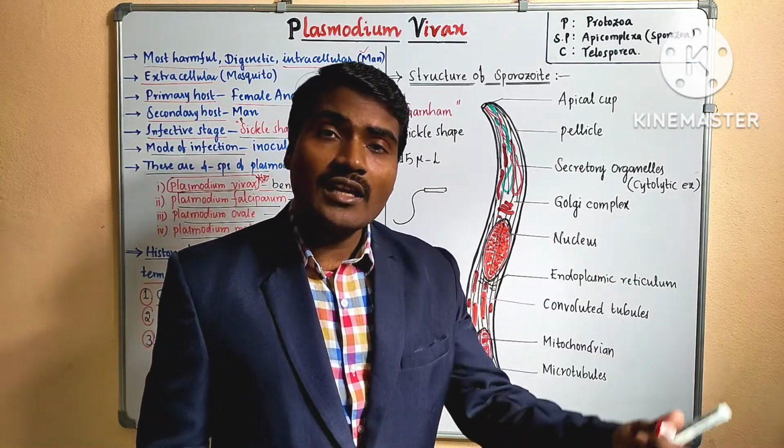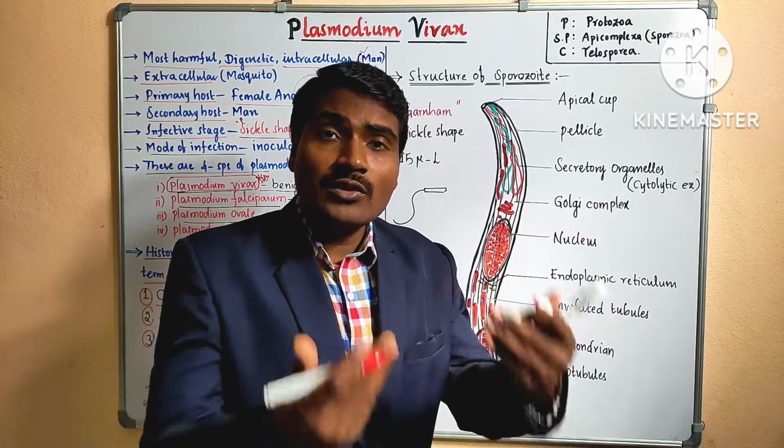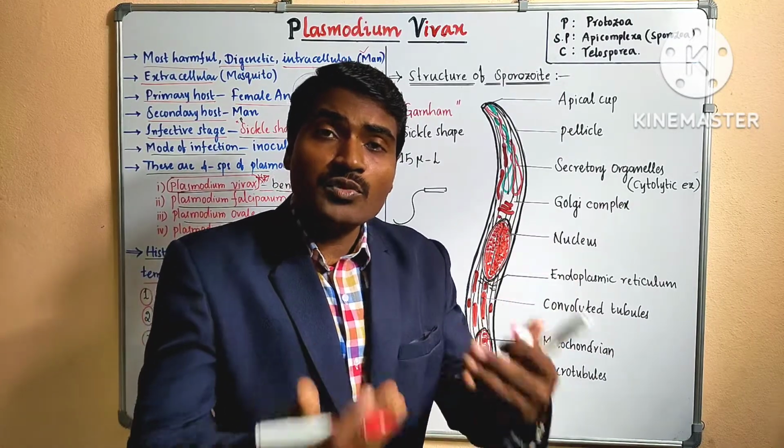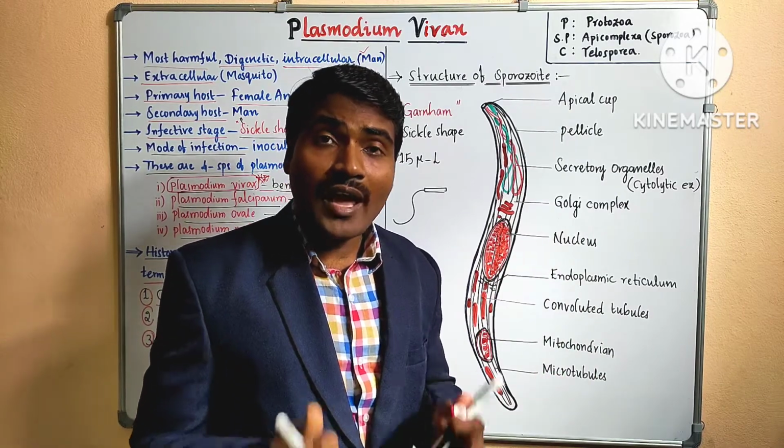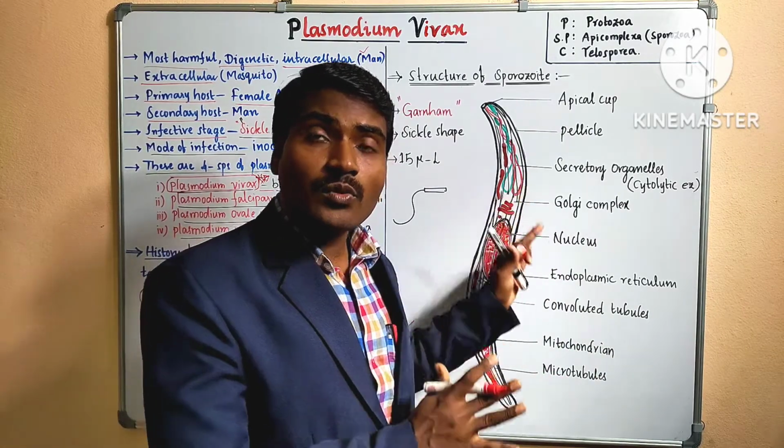In the next life cycle in man, and also in the mosquito, we obviously use sporozoite, trophozoite, cryptozoites, merozoites. Then what is this zoite? At least we should have a basic knowledge of the structure of sporozoite.